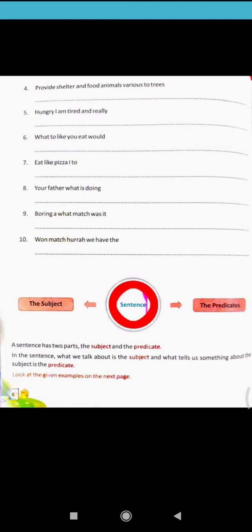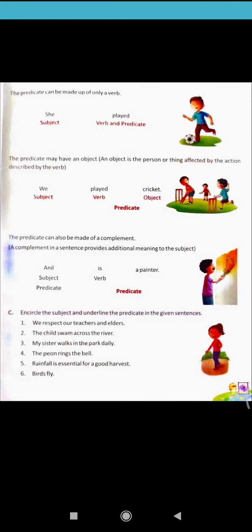Like this, check the figure on page number 7. There are some sentences, like: she played. The subject is she, a pronoun, and played is a verb and the predicate. Next: we played cricket. We is the subject, and the rest is the predicate part, played and cricket.